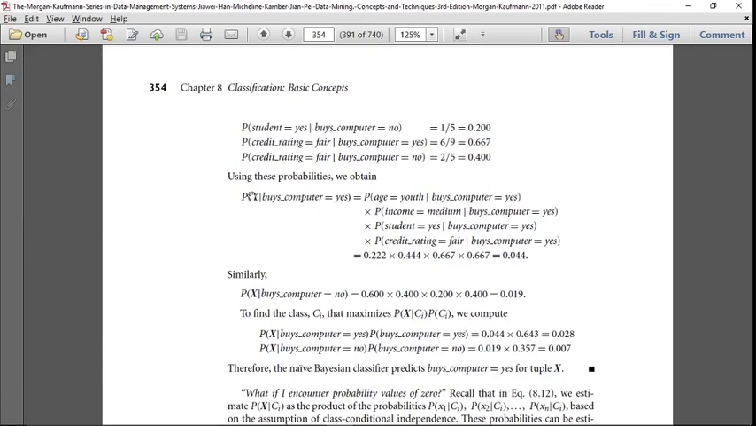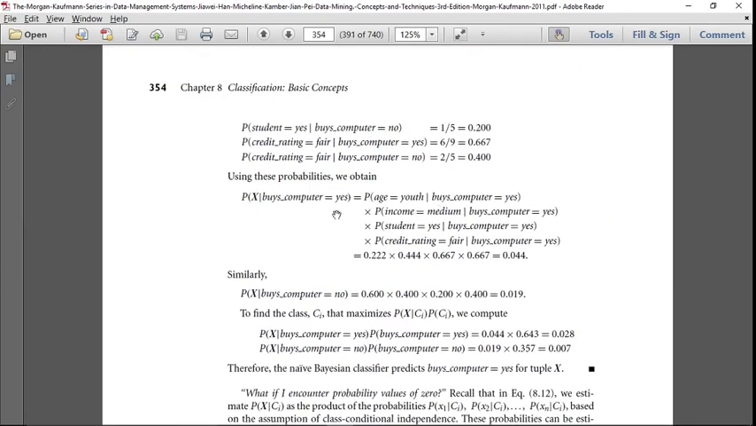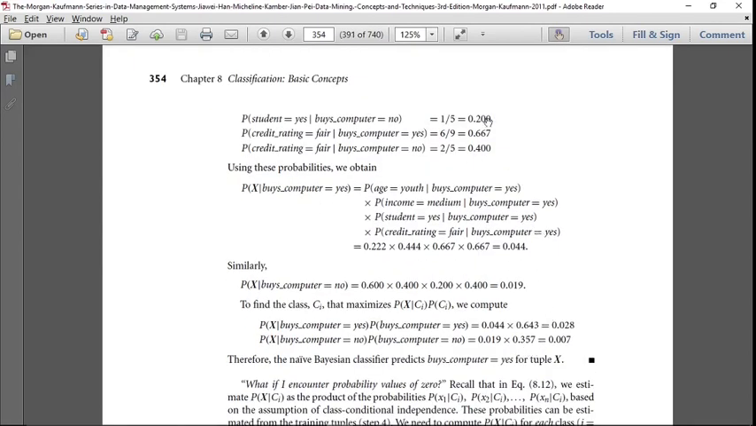Now simply if you write whether X equal to buys computer yes, you have to see the multiplication of all these attributes: age equal to youth, income, student, credit rating. So if you multiply for X given buys computer yes, all positive classes, if you calculate, from here you can say 0.22, 0.44, 0.67 and then 0.67. So all you multiply together, it is coming around 0.04.